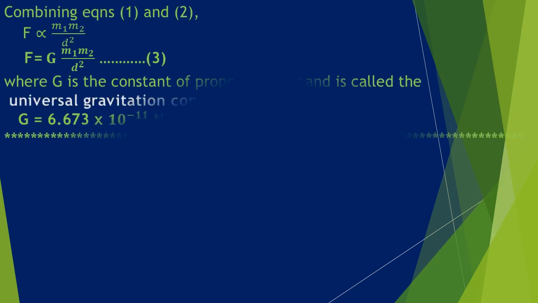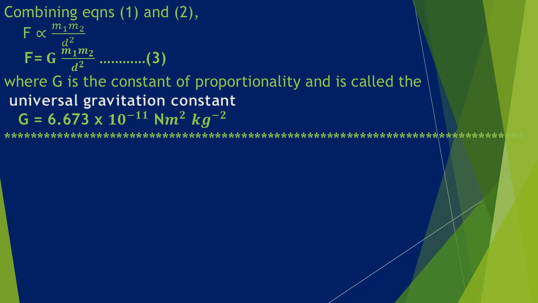Combining equations 1 and 2, F is proportional to m1 into m2 into 1 by D square, that is m1 m2 by D square. And now we are changing the proportionality sign to an equal sign. We have to put a constant on the right hand side to balance RHS and LHS.